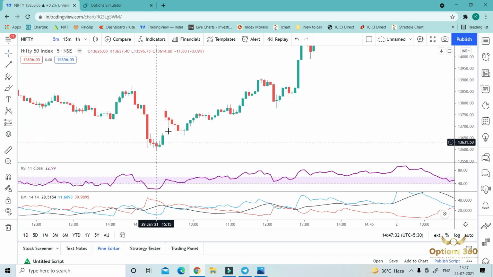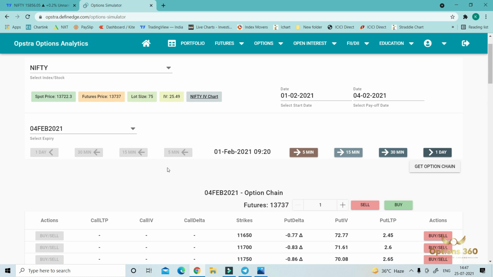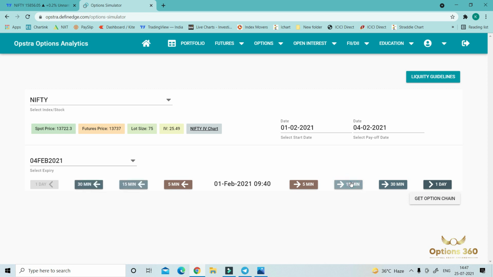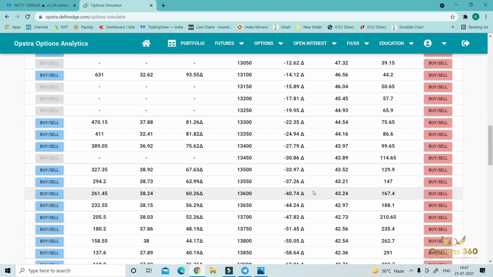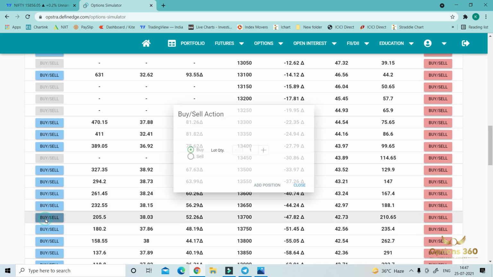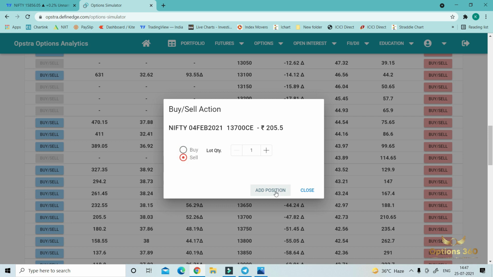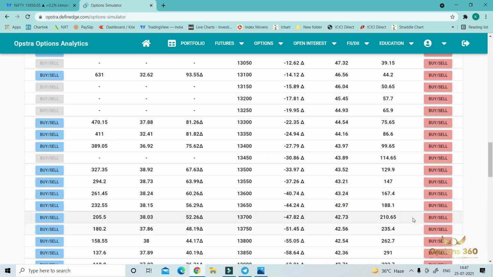So around 9:50 we have to initiate a straddle of 13,700. Okay, let's move to the simulator. 9:50, get the option chain. 13,700 was the at the money straddle at that time.